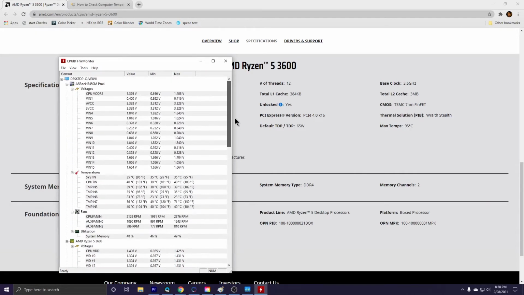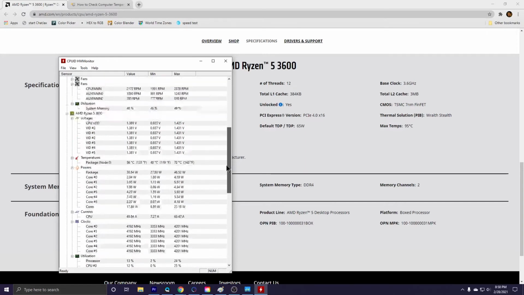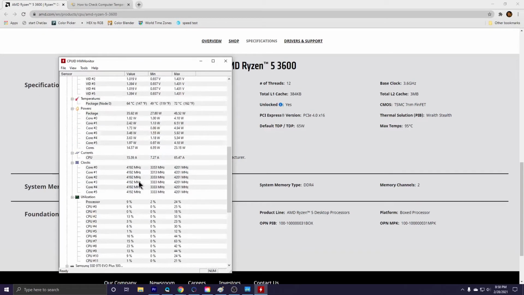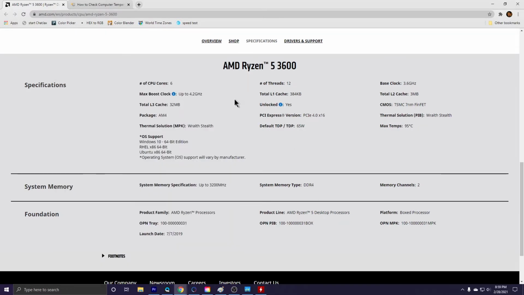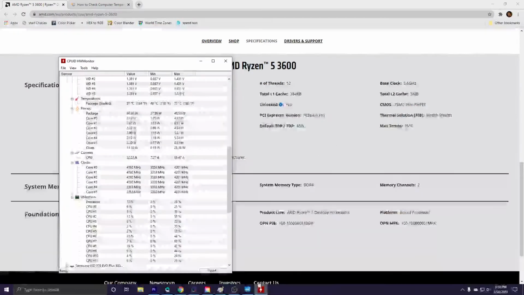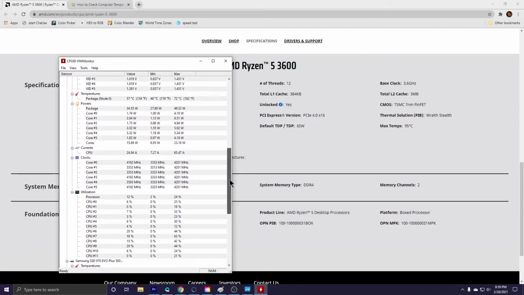It gives you a lot more info, but for example, I can look at my clocks, and it's amazing that I'm running at 4 gigahertz right now, and that's higher than what was advertised on the screen. You look at the screen over here, it says the max boost is up to 4.2, which is cool, and the base clock is at 3.6. So yeah, it's definitely working, and I really like that.